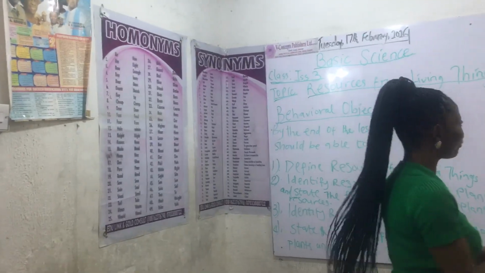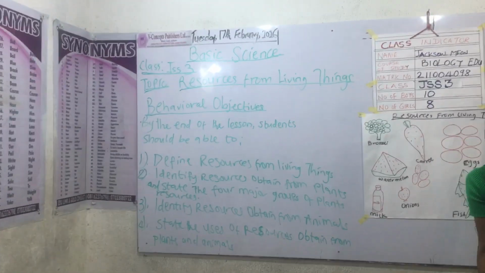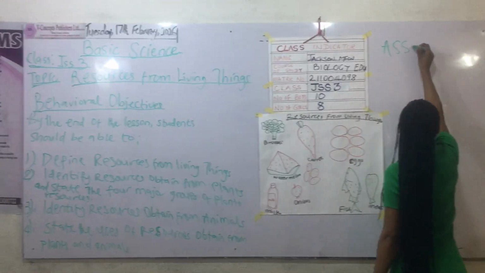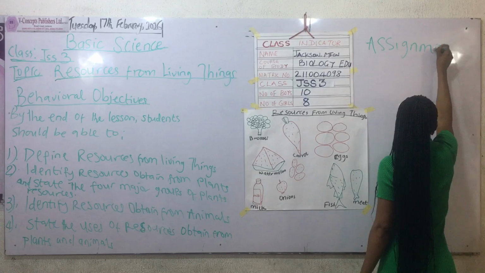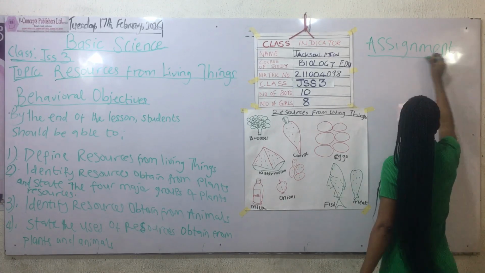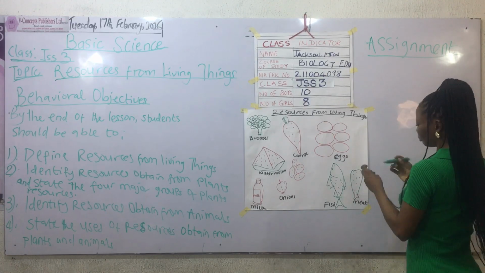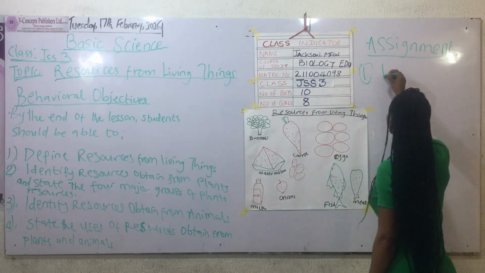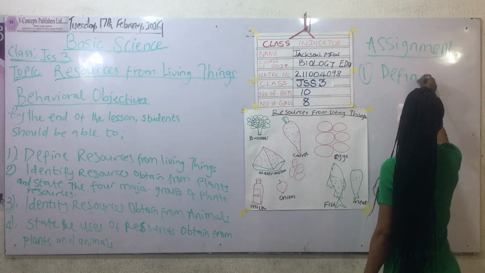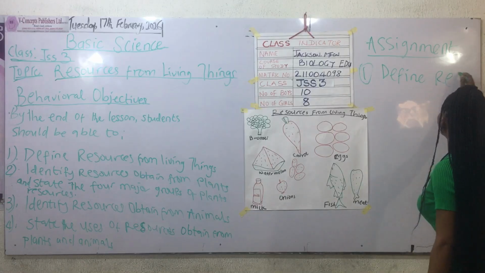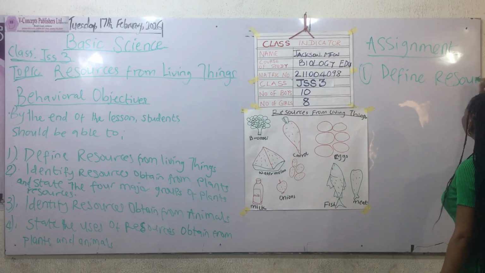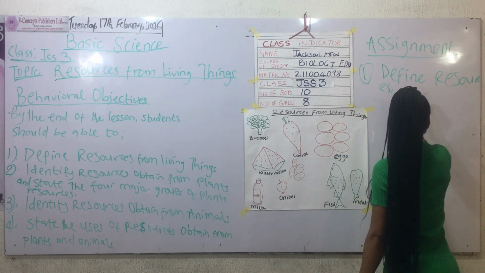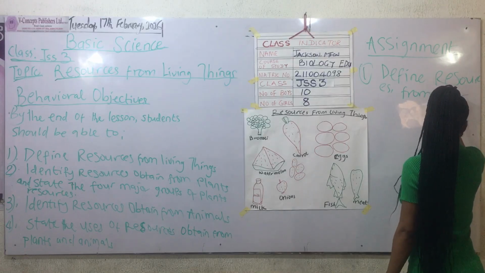So, I'll give you assignments. Number 1, define resources from living things.